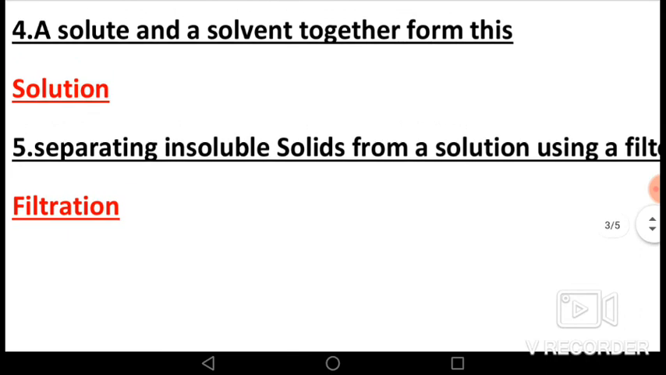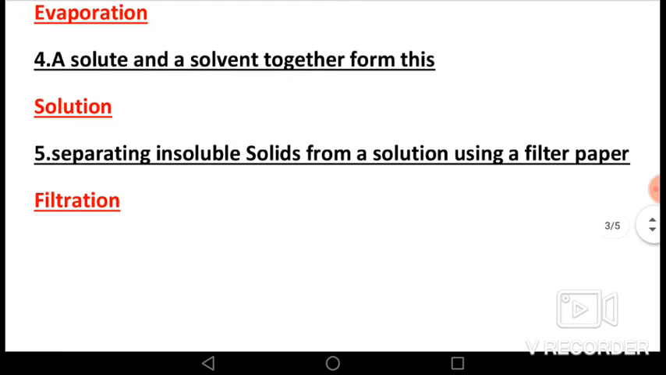Fourth, a solute and solvent together form this. Answer is solution. Fifth, separating insoluble solids from a solution using filter paper is called filtration. The best example is the separation of tea leaves from tea using strainer.